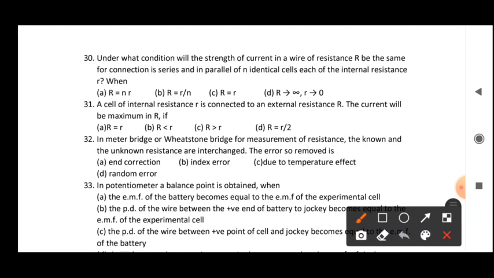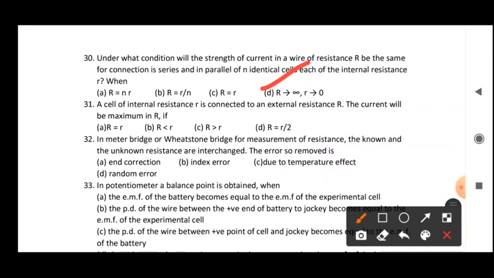So the current will be the same whenever this resistance R tends to infinity. If R tends to infinity, then in the series case, the resistance of the n identical cells connected in series will already be infinite.